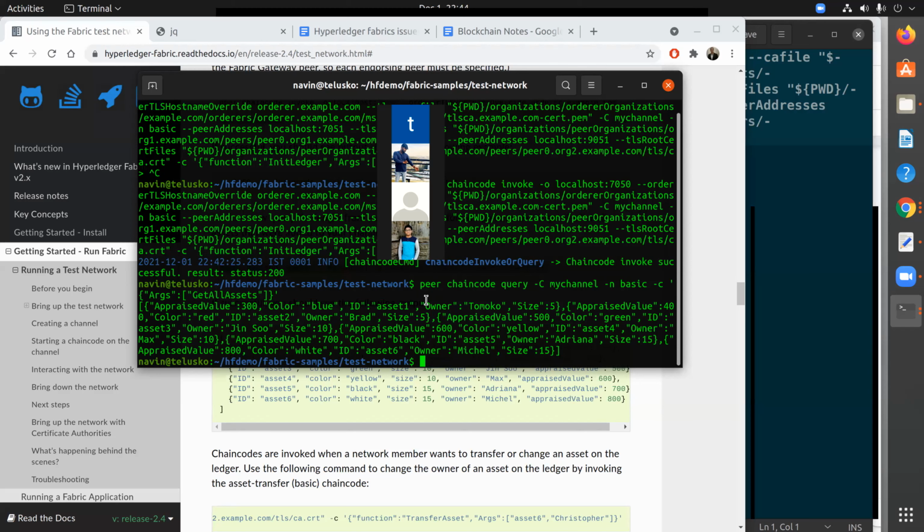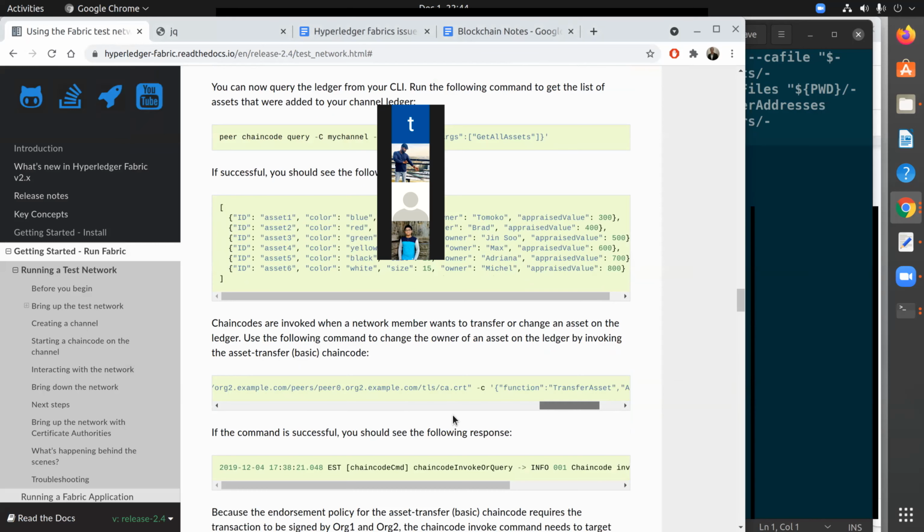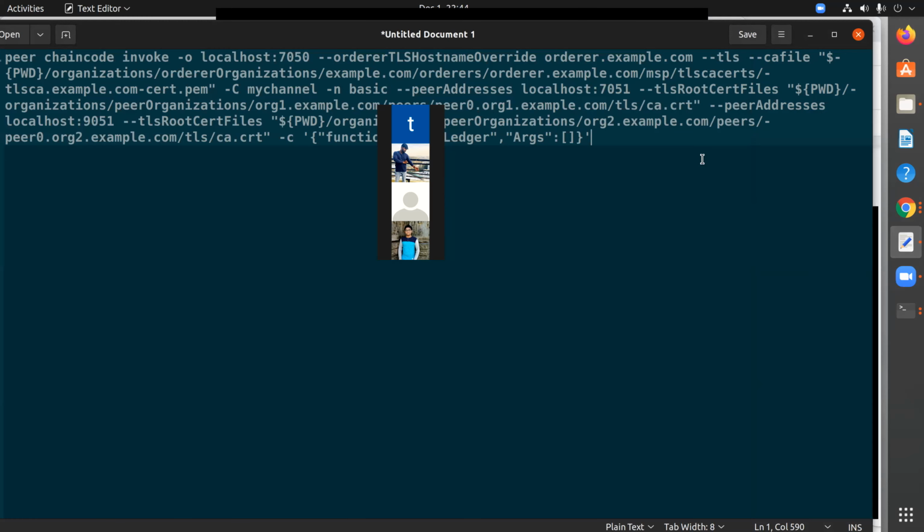So what we basically want to do is, the asset which belongs to Michael, you can see Michael has asset 6. I want to move this asset from Michael to Christopher. How do we do that? Now for that, we have to run this command. So let me first get this command and paste it in my text edit.